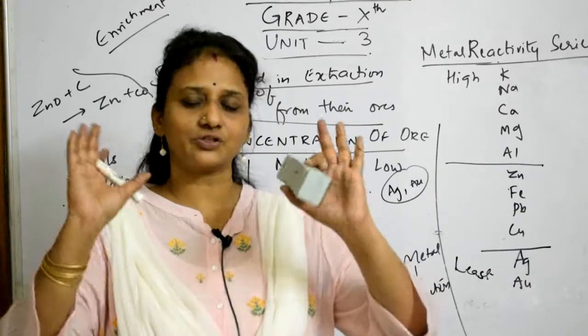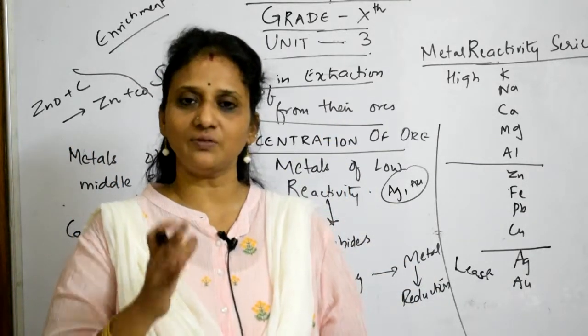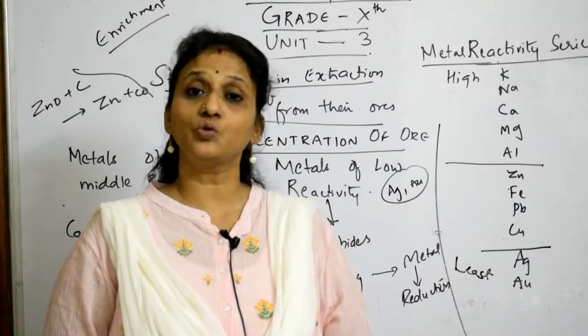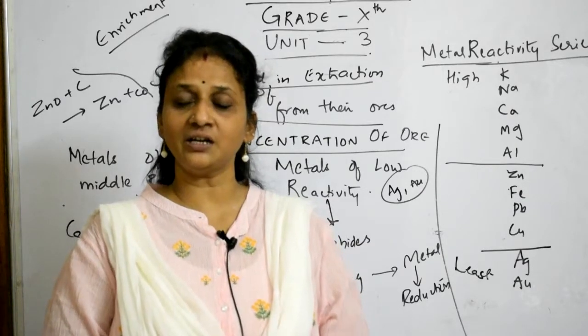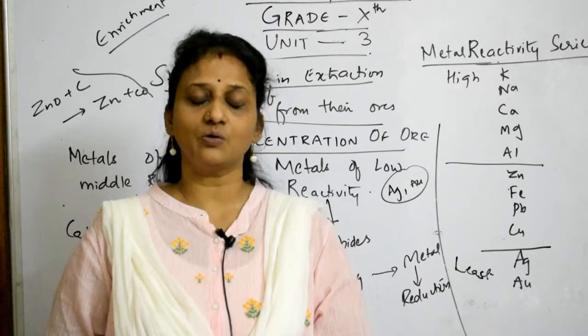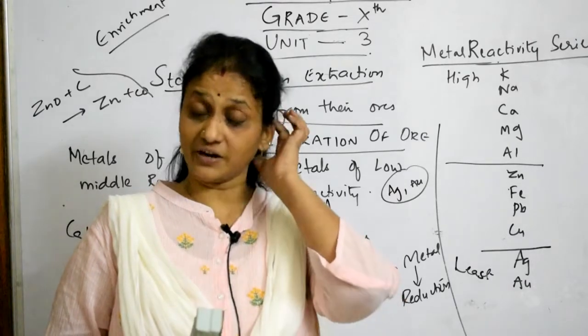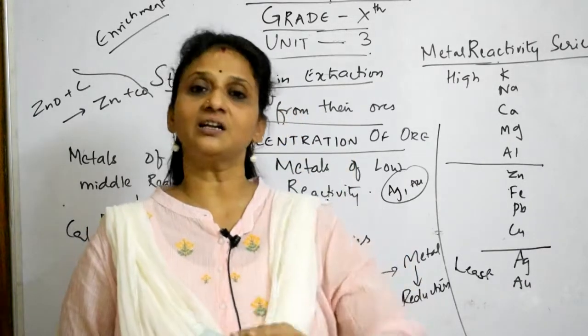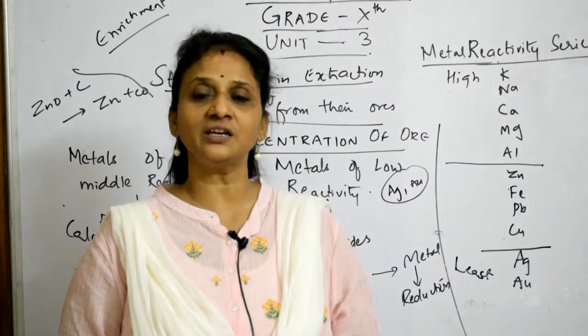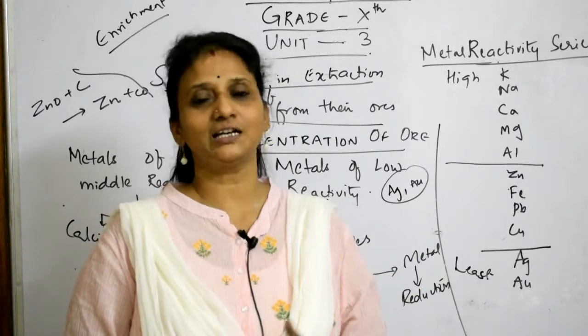Now I think the flowchart is a little bit confusing. Don't worry, we will see step by step how to extract low reactivity metals, how to extract middle, how to extract high, and what the refining process is also. Please note it, and once we understand everything, come back to this table and see, it will be easy for you.